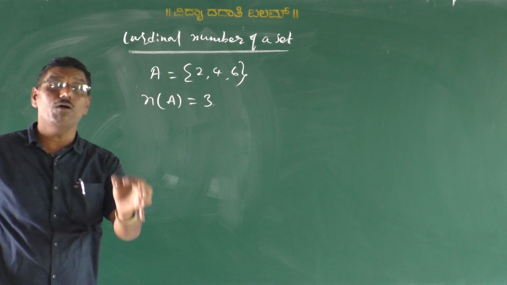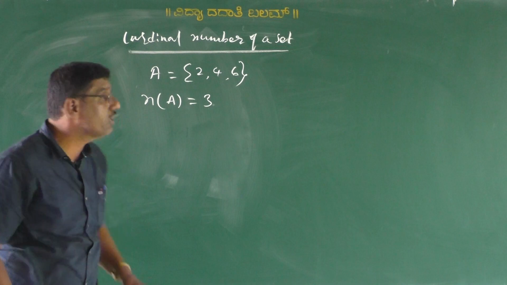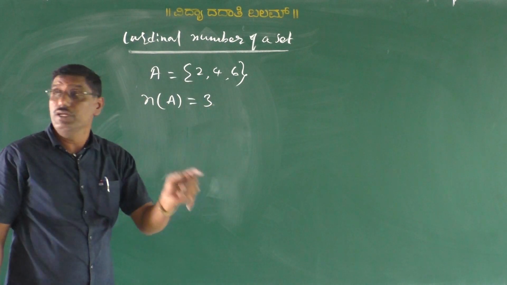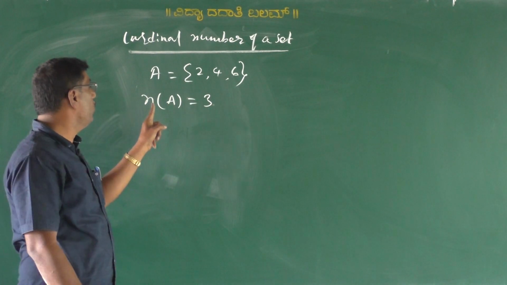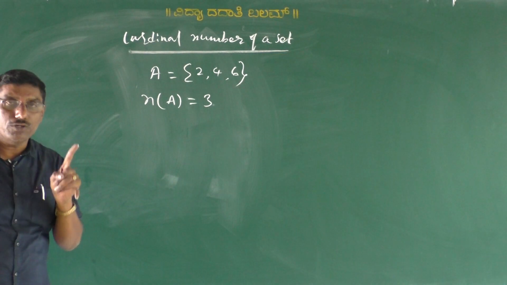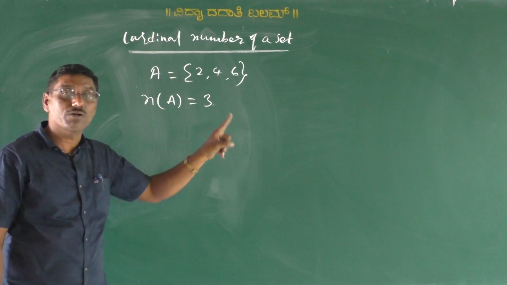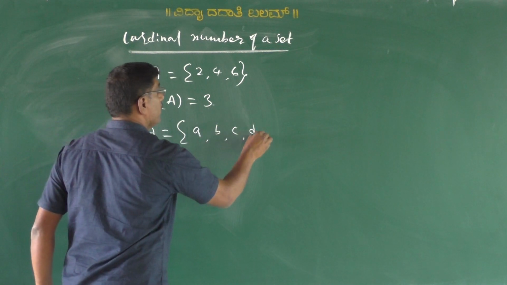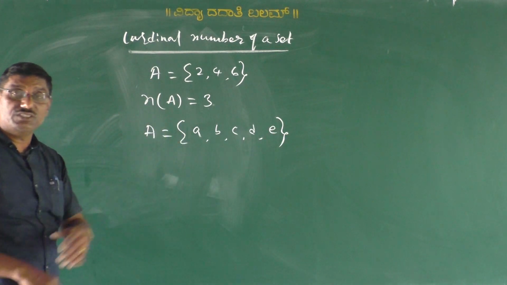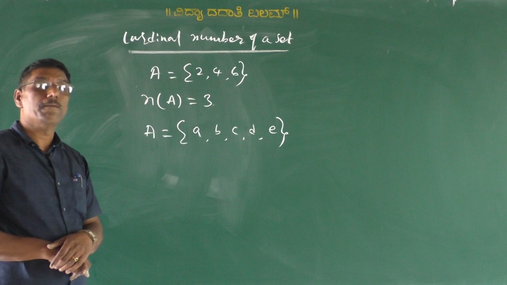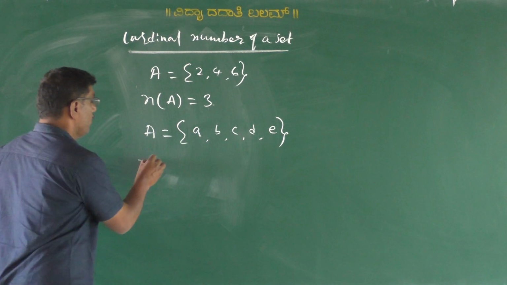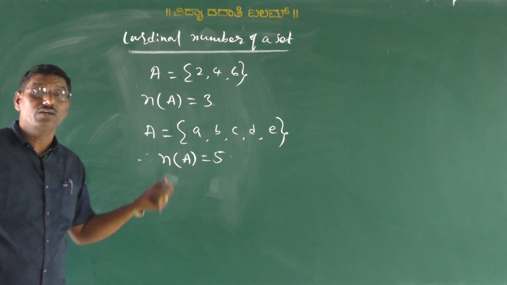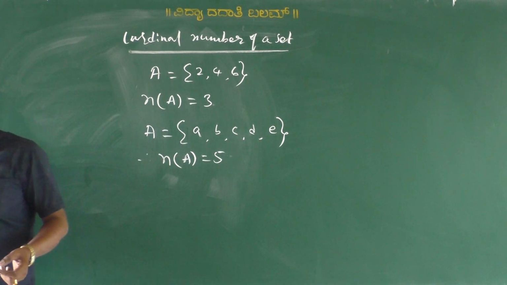The number of elements of a given set is what we call the cardinal number of a set. Do you understand the cardinal number of a set? For example, A = {a, b, c, d, e}. How many elements are in this set A? There are 5 elements. Therefore, n(A) = 5. This is about the cardinal number of a given set, my dear students.